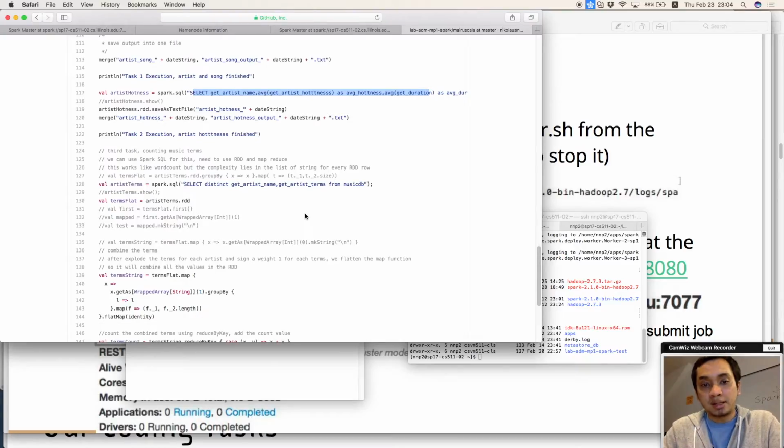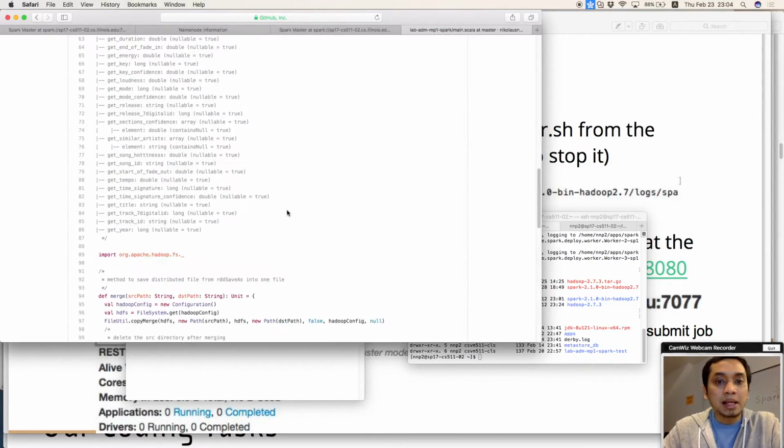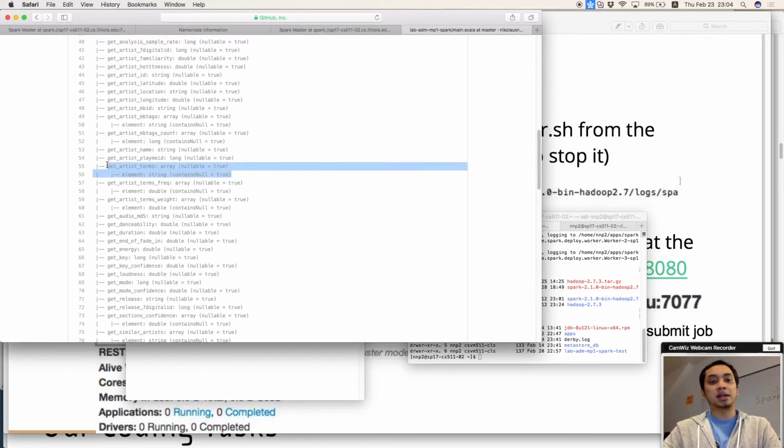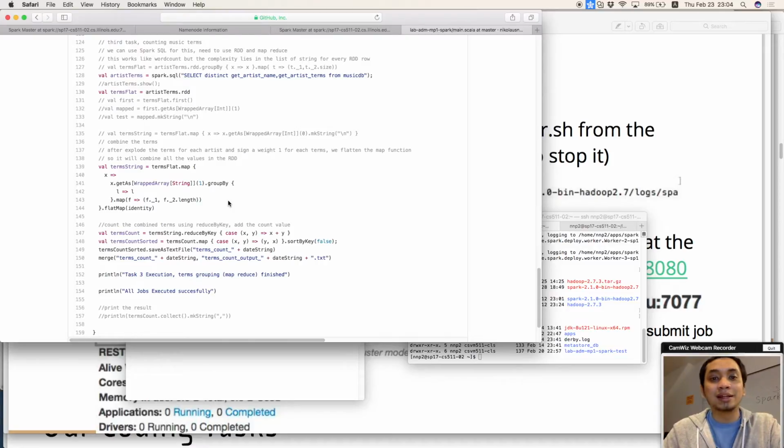However, for the third task, we can't use Spark SQL. Why? Because terms is an array of strings, an element inside elements. We can see here, therefore, we use the classical map reduce operation for this. Okay? Let's see if it can run or not.